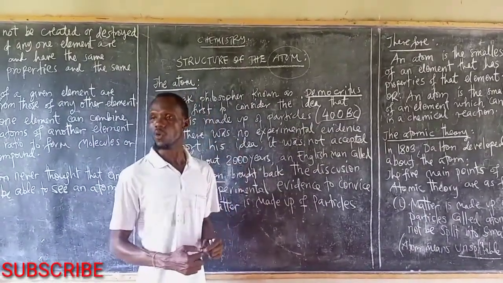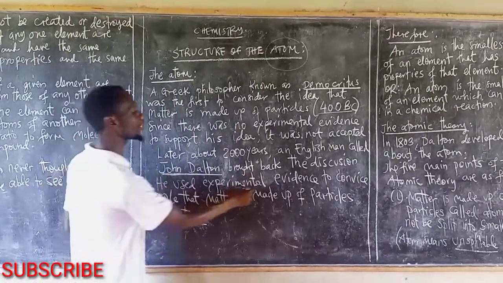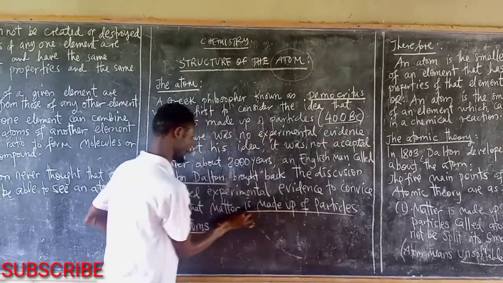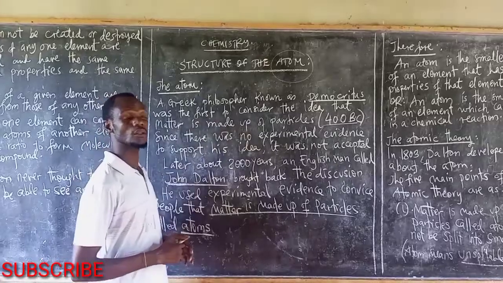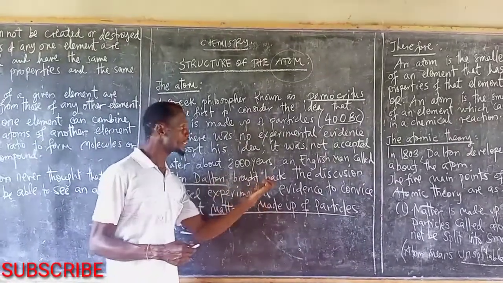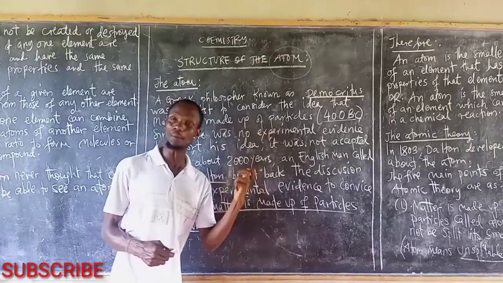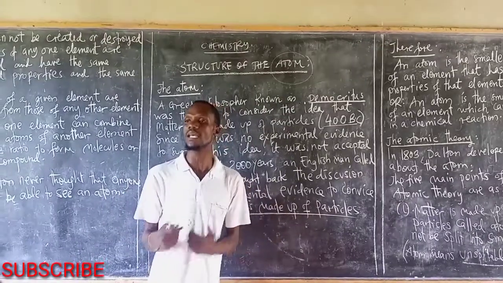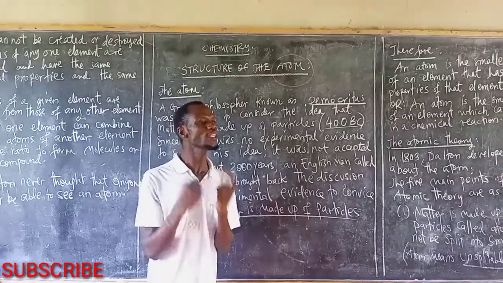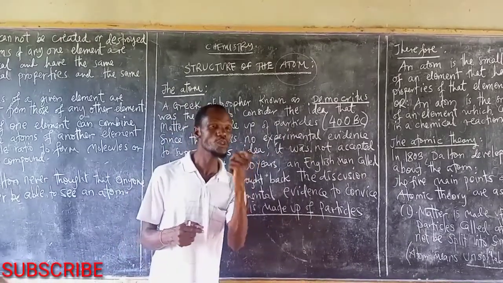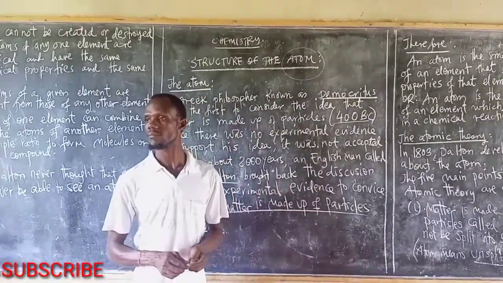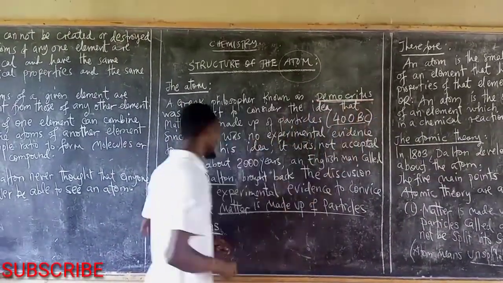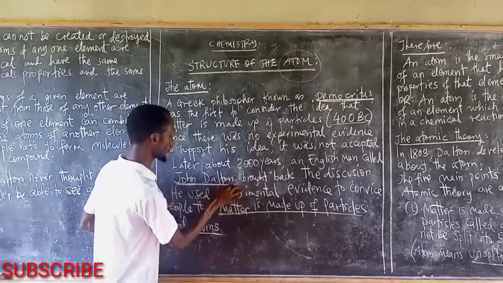this idea of Dalton. Why is it so? Because he used experimental evidence to convince people that matter is made up of tiny particles called atoms. So John Dalton, an Englishman, convinced people using experimental evidence, not empty words. The first one was Democritus, and the second one was John Dalton.